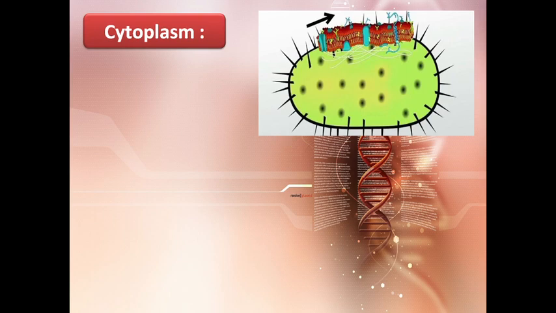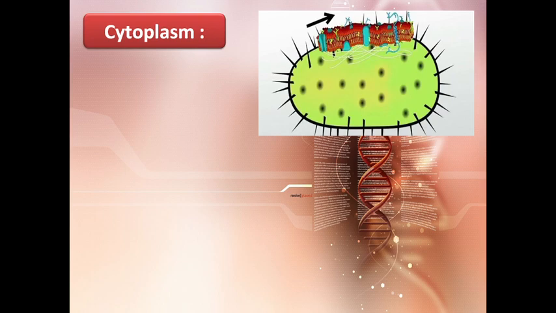But instead, the cytoplasm contains a variety of organic and inorganic molecules like glycogen granules, lipid droplets, sulfur granules, and phosphate granules, and they act as reservoirs. These phosphate granules are called volutin granules, while sulfur and phosphate granules are together called metachromatic granules.